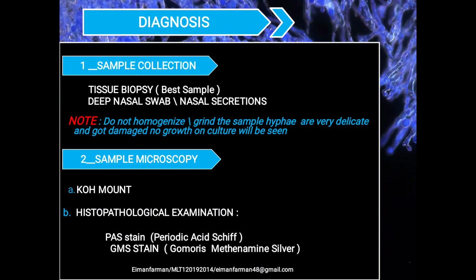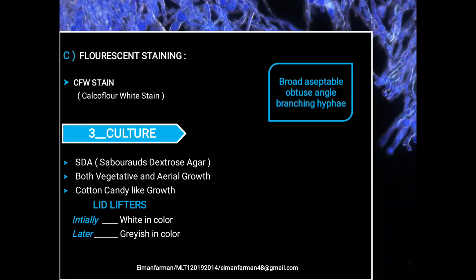The second thing we do is sample microscopy, in which we use KOH mount. For histopathological examination, we use stains like PAS stain, that is periodic acid Schiff, and GMS stain, that is Gomori methenamine silver stain. The other is fluorescence staining for sample microscopy, which includes CFW stain, that is calcofluor white stain, in which we will observe the broad aseptate obtuse angle branching hyphae. By obtuse angle we mean the angle that is greater than 90 degrees.